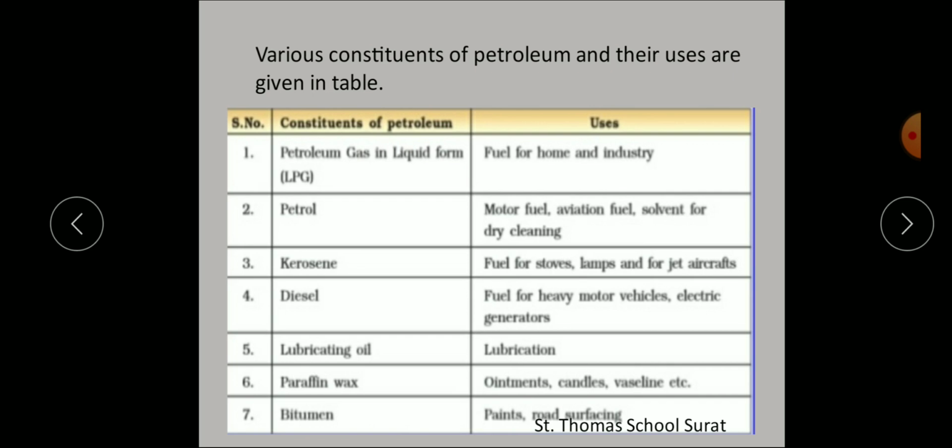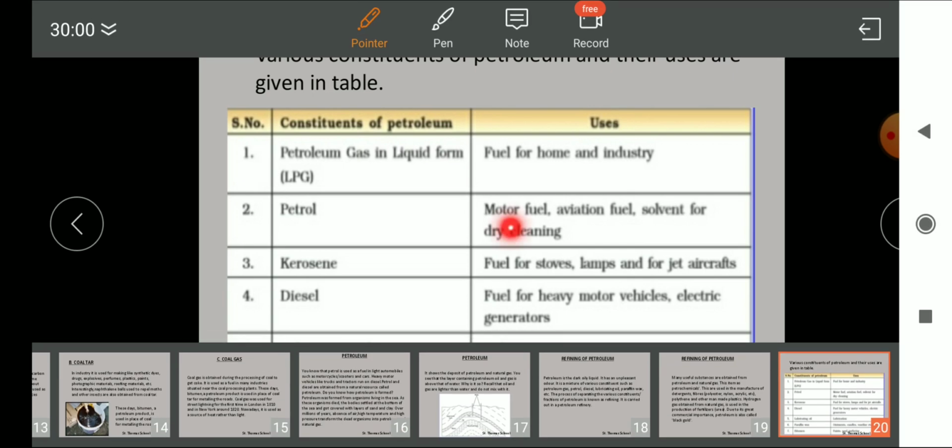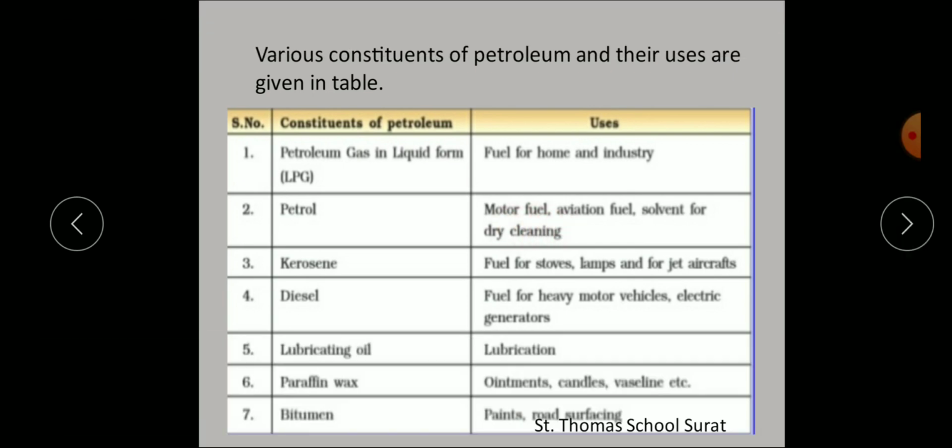Then the second constituent of petroleum is petrol. It is used as motor fuel, then aviation fuel, solvent for dry cleaning. Kerosene is used for stoves, lamps and for jet aircraft. Diesel is used for heavy motor vehicles, electric generators. Lubricating oil is used for lubrication.